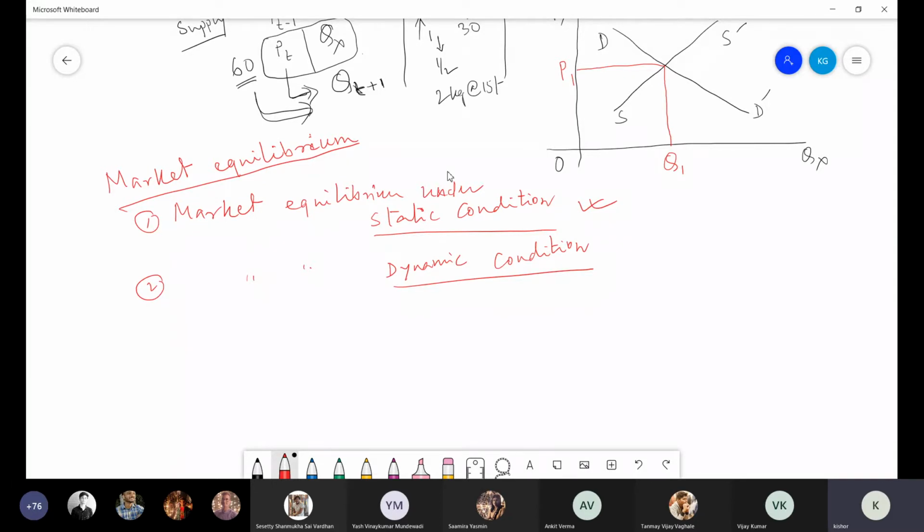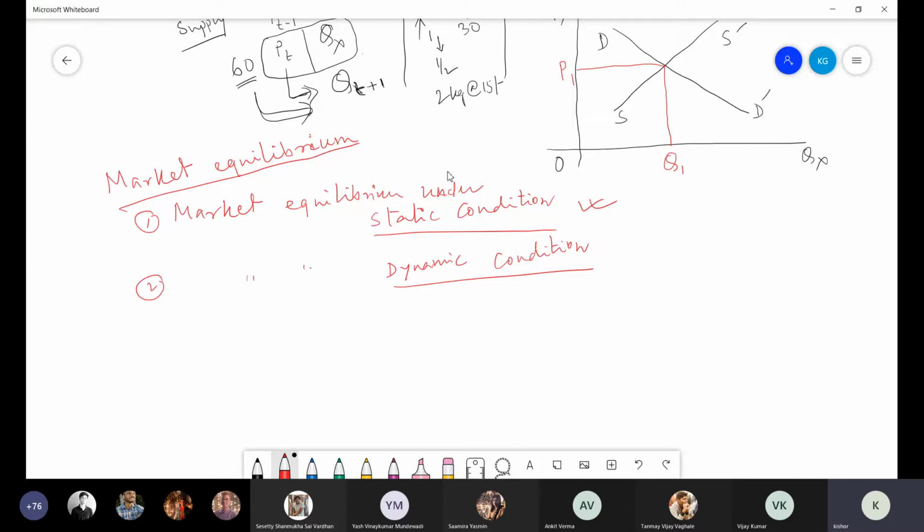Dynamic condition means everything is changing. Taste and preference may change, your income may change, the number of organizations in an economy may change, savings and investment may change. That is possible when you are considering a long time period, say 5 years or 10 years.